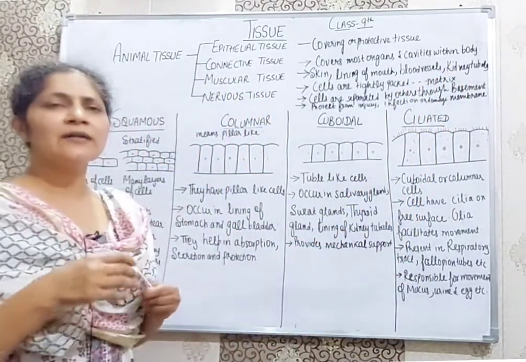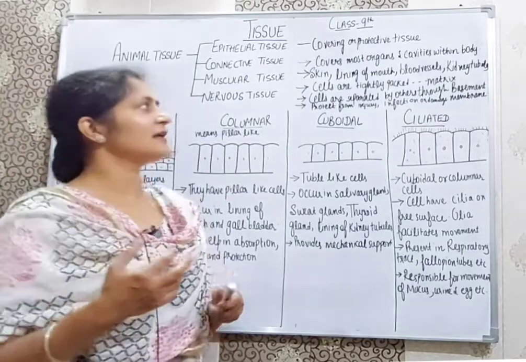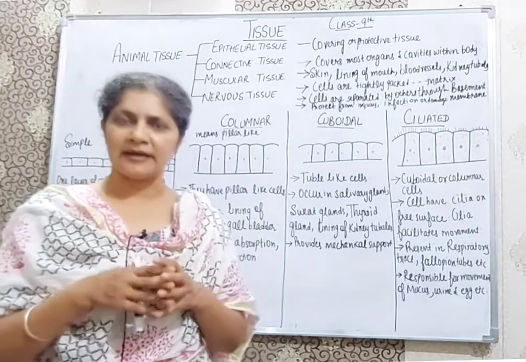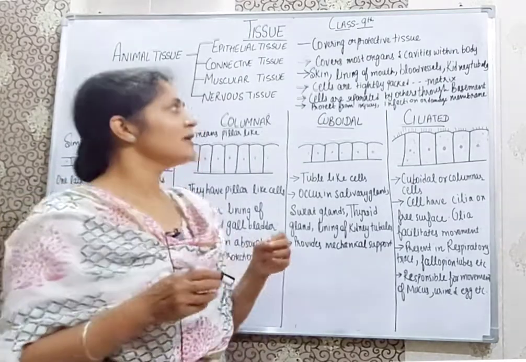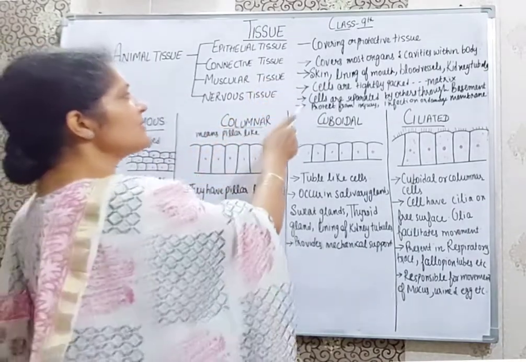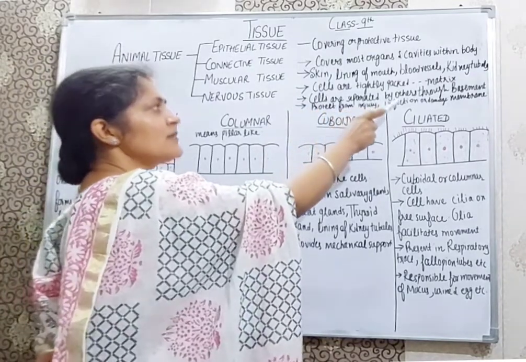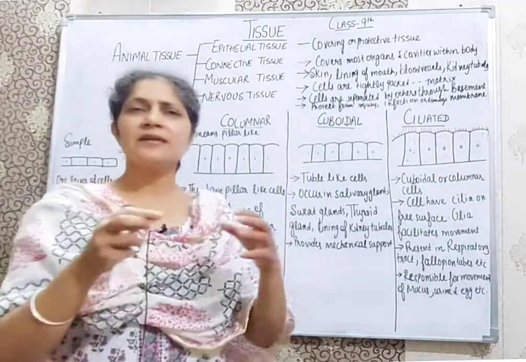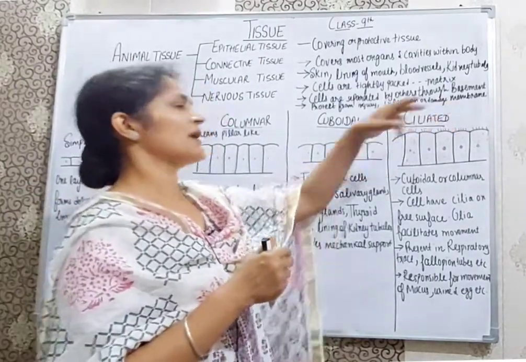So how are the cells in the epithelial tissue? They are arranged very tightly, with very few or no intracellular spaces. One more thing is that these cells are separated from each other with the help of the basement membrane.